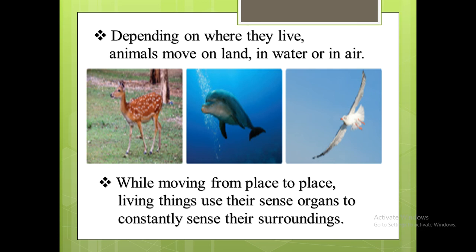So depending on where they live, animals move on land, in water, or in air. For example, a deer walks on the land, a dolphin swims in water, and a seagull flies in air.